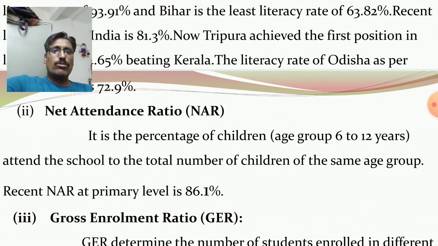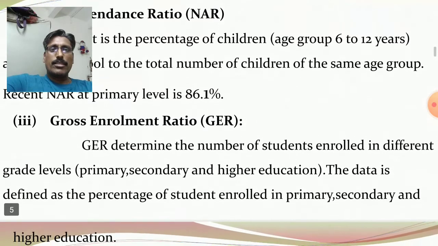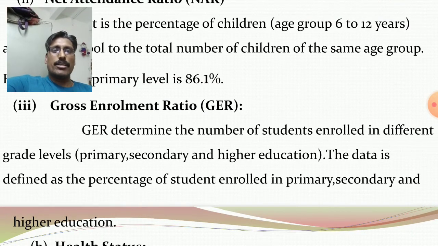Here the age group 6 to 12 years means primary level. Okay. This is the second component of educational status. Third one, gross enrollment ratio, GER. It determines the number of students enrolled in different grade levels: primary, secondary and higher education. So the data is defined as percentage of students enrolled in primary, secondary and higher education. Okay, it is the gross enrollment ratio.